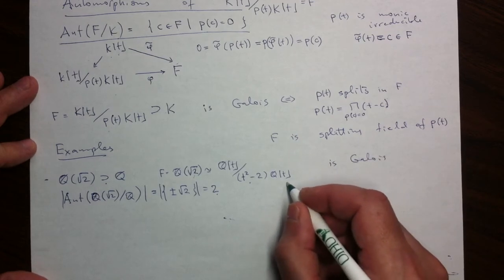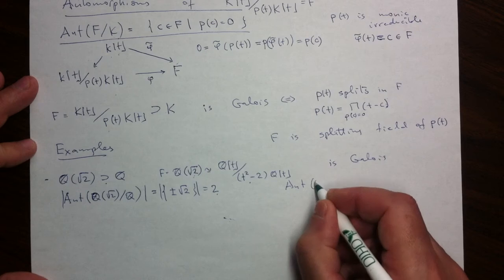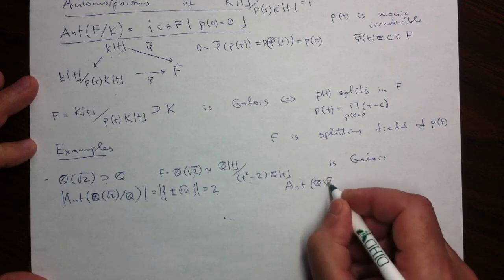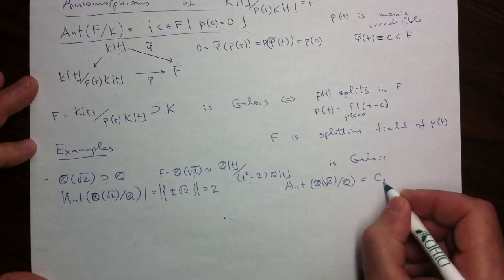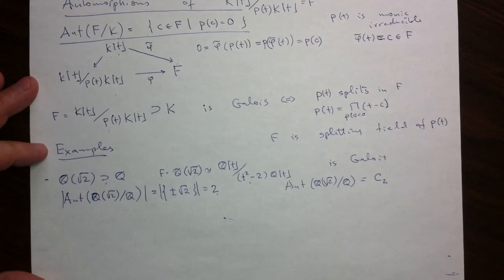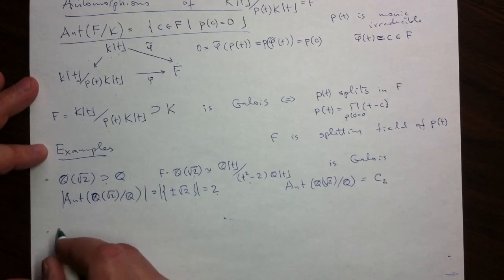We can also say what the automorphism group is as a group, being order 2. It is inevitably cyclic. So that is the first example of Galois extension. Let's look at the second example.